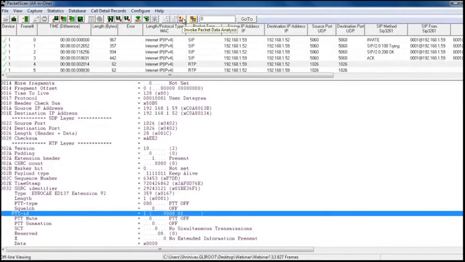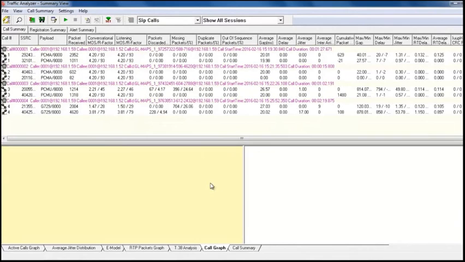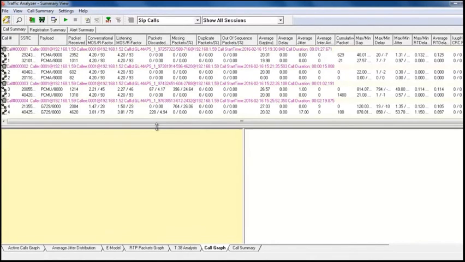Now we'll move on to the packet data analysis part, where we'll show all the calls present in this trace. Right now there are 4 calls with different codecs like ALAW, ULAW and G729.